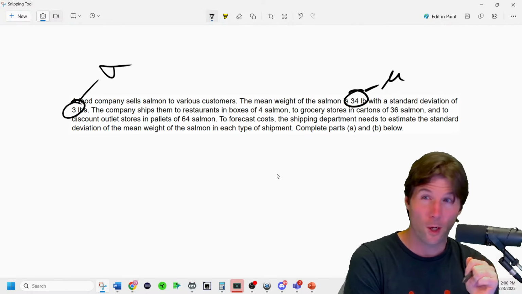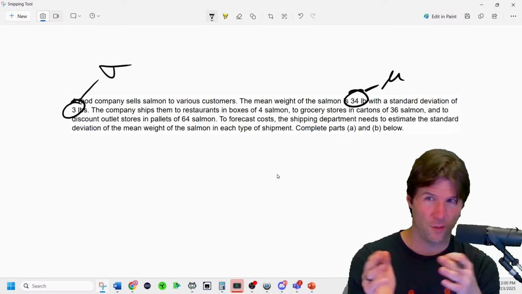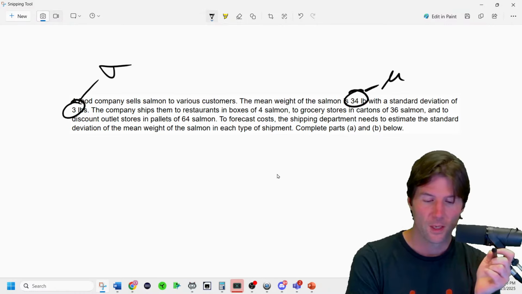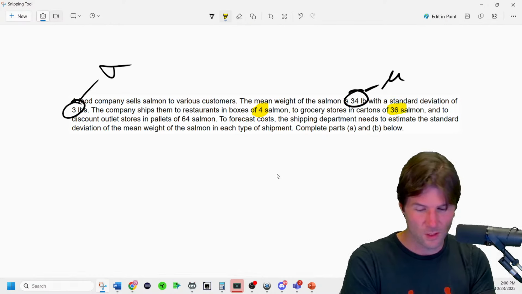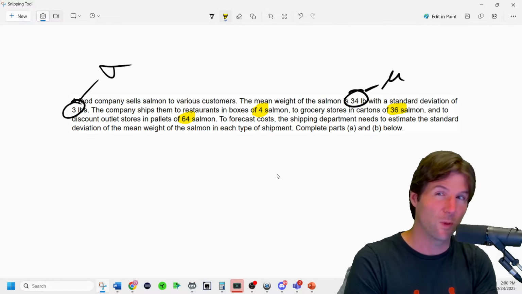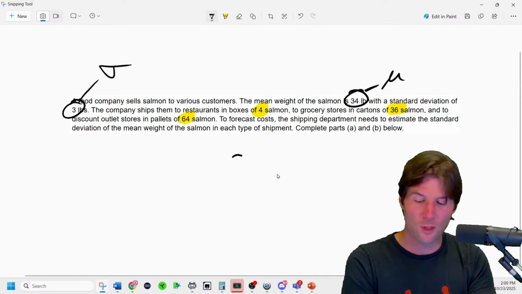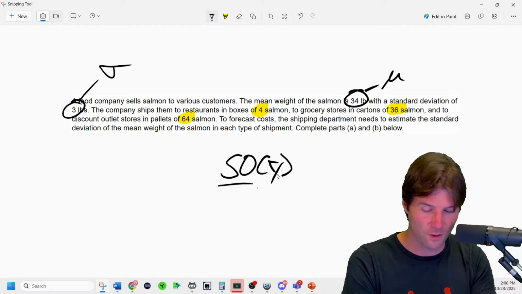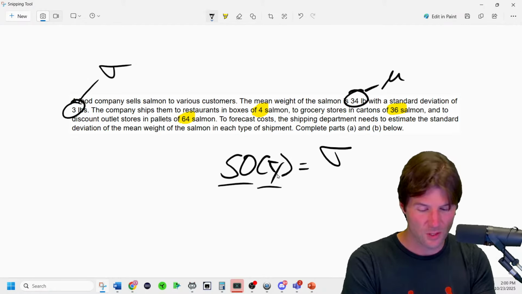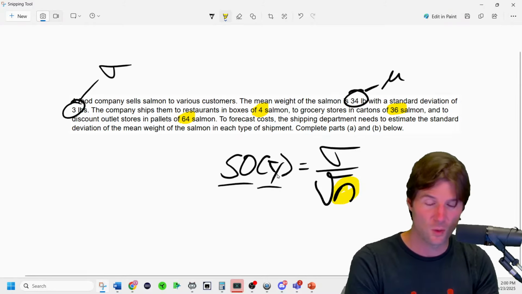We know that our boxes have a weight of 34 on average, and we know they have a variation of the weight, which is a standard deviation of 3. Then we're asking for different sample sizes: a sample size of 4, 36, and 64. What's really nice about these numbers is they're perfect squares. When we compute the new standard deviation for the distribution of the sample mean, it's going to be sigma over square root of n. What changes throughout this equation is the square root of n.